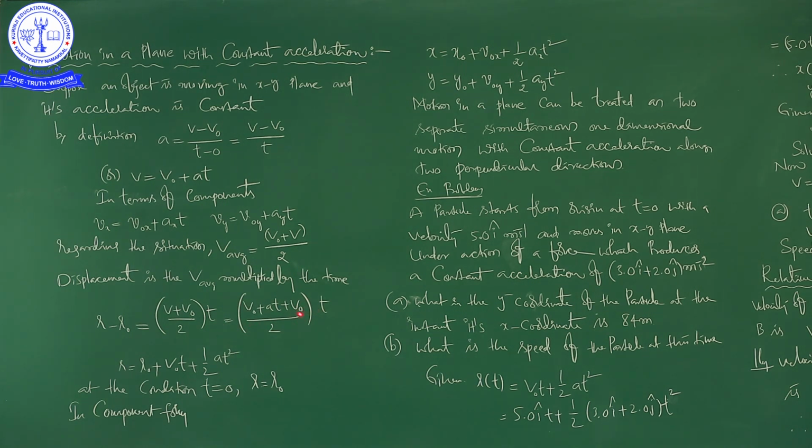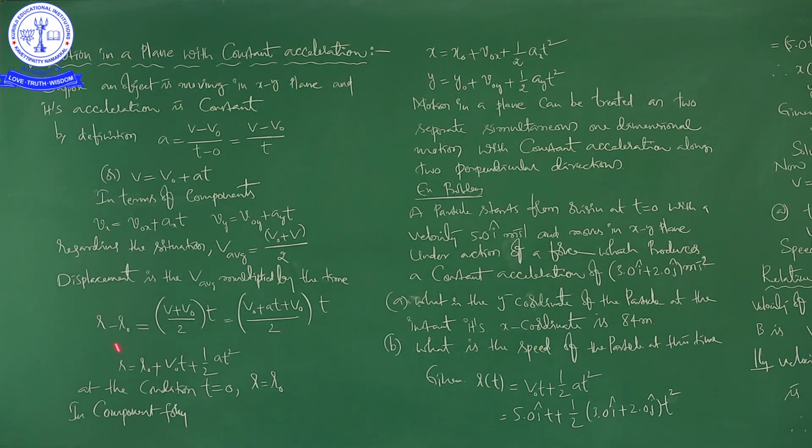So, from this one, the same thing you can write like this now. V naught into t, because here 2 V naught will come, in denominator 2 is there, 2 will get cancelled. So, V naught into t plus 1 by 2 a t square, right. So, if you take this minus r naught to the right hand side, it will be plus. So, r is equal to r naught plus V naught into t plus 1 by 2 a t square. So, this is the final expression for the final position. It is the initial position, this is the final position, right. So, r is equal to r naught plus V naught into t plus 1 by 2 a t square, right.